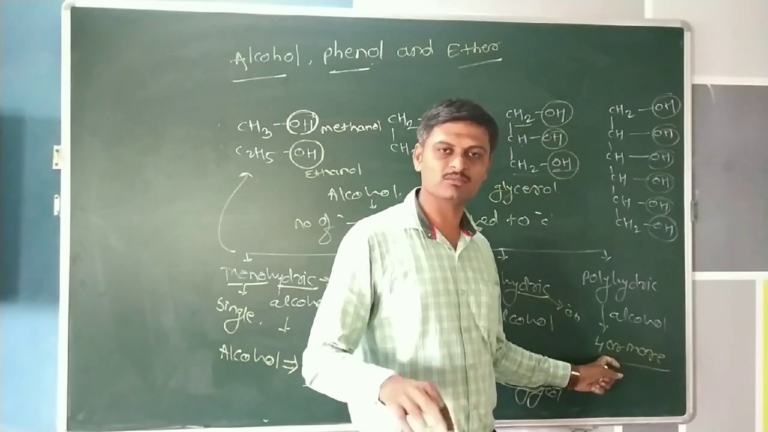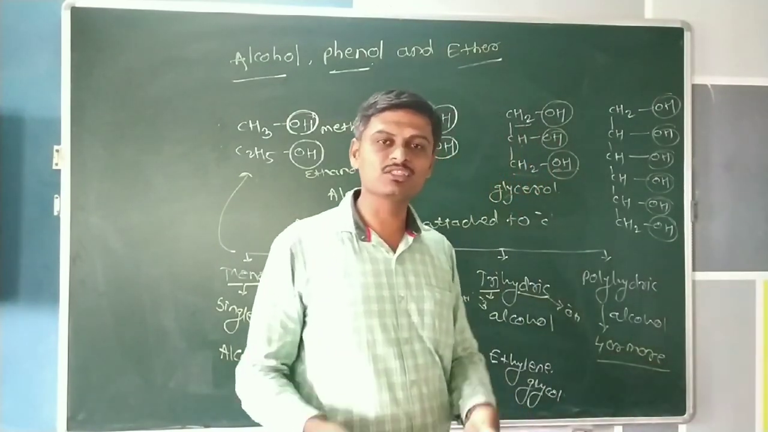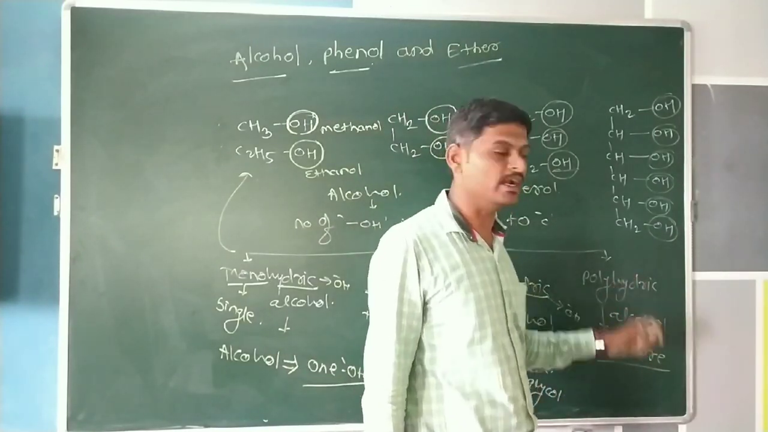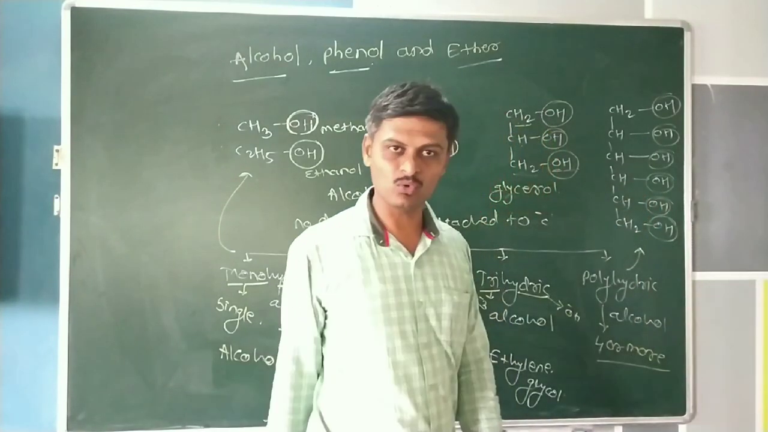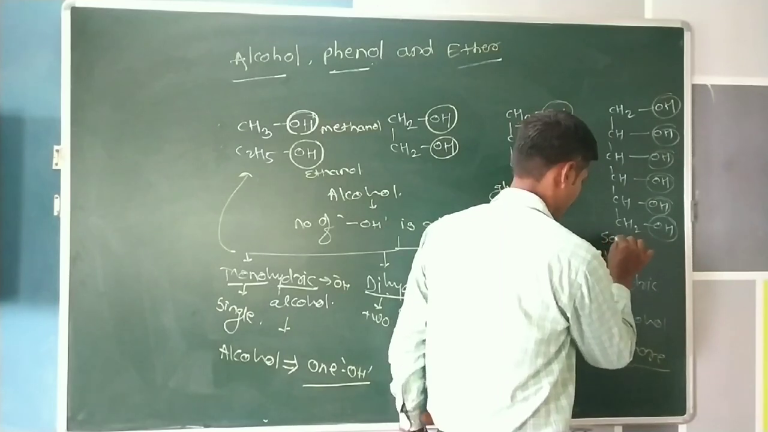Four hydrogen atoms or more than four hydrogen atoms are replaced by hydroxy groups. Therefore, this alcohol is included in polyhydric alcohol. This is an example of polyhydric alcohol. This compound is named sorbitol.